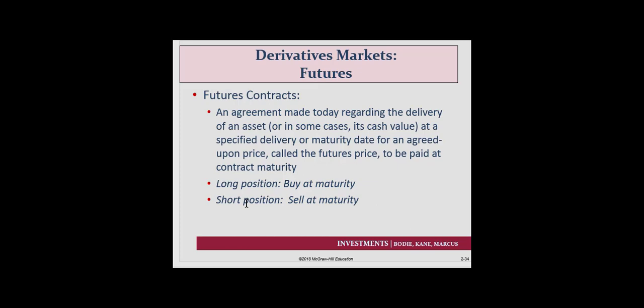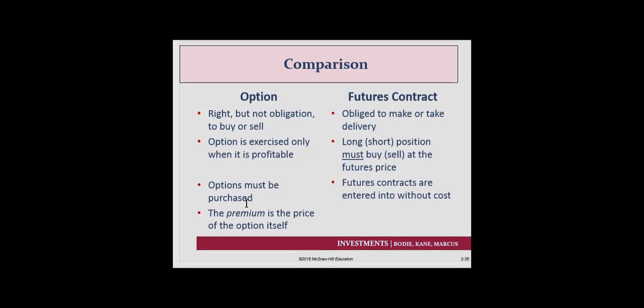A futures contract is an agreement regarding the delivery of an asset, again, at a specified date at a specified price. You can take a long position, which means at maturity you would be buying the asset, or you could take a short position, which means at maturity you would be selling this asset. So these two things, options and futures, sound very similar.